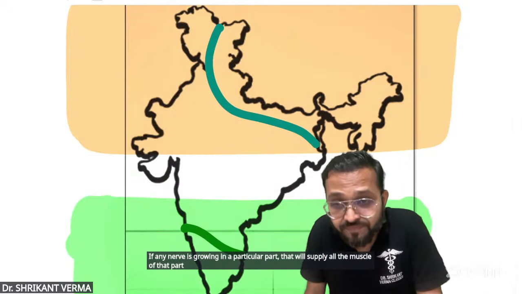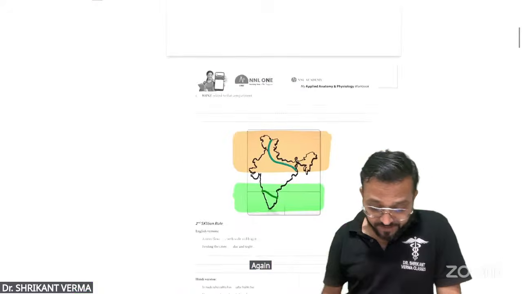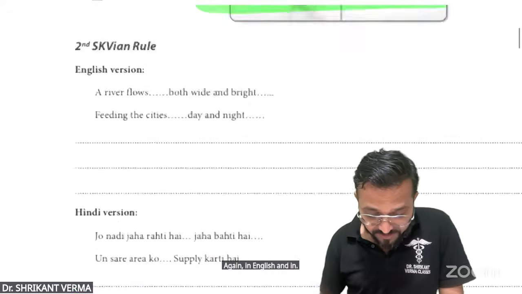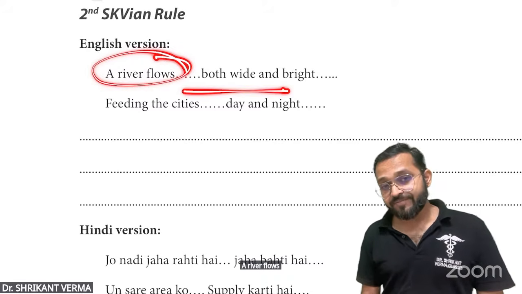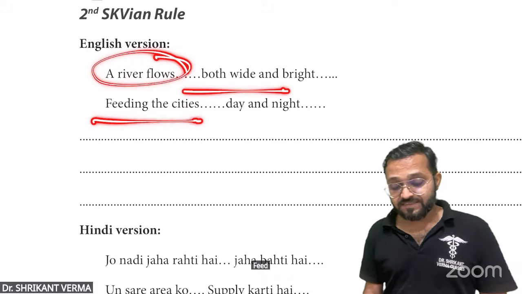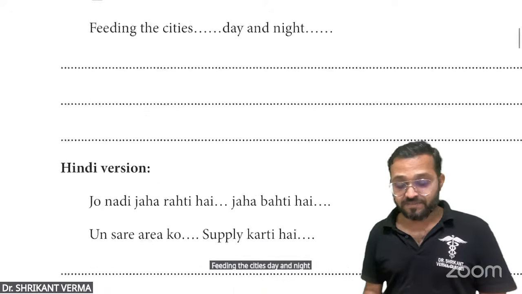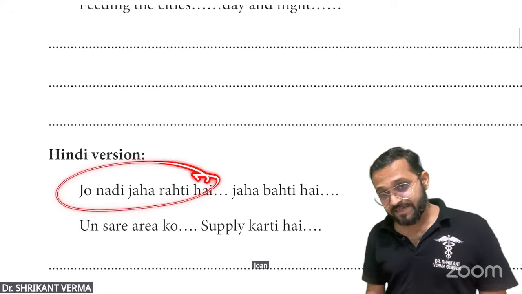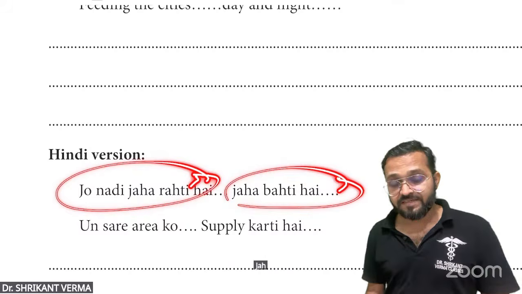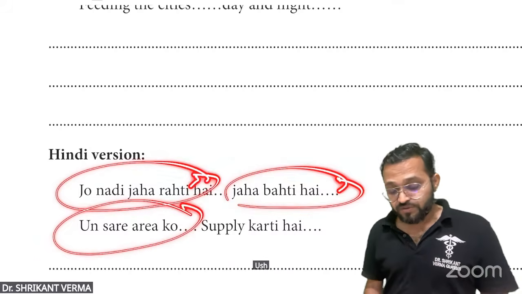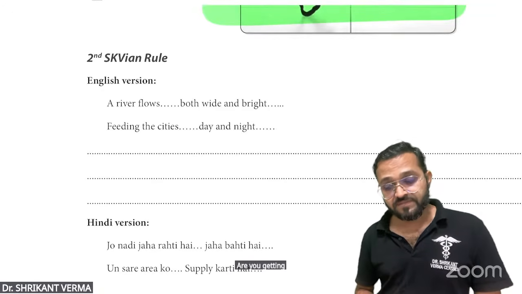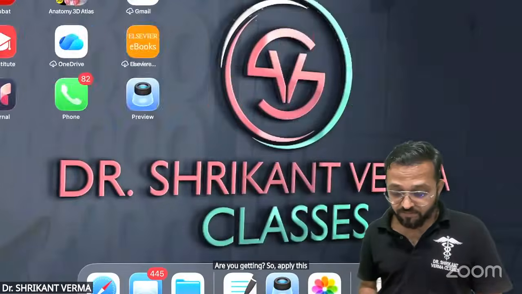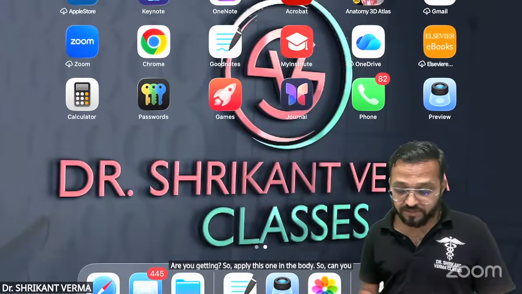In simple words, in English: a river flows both wide and bright, feeding the cities day and night. In Hindi: the river supplies the area where it flows. Are you getting it? So apply this in the body. Can you see this three-dimensional anatomy? Yes.